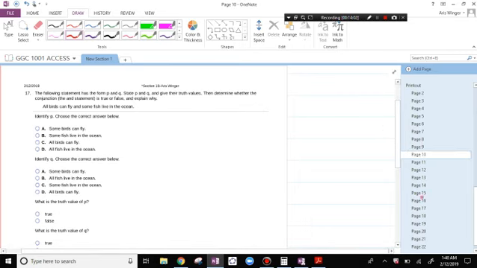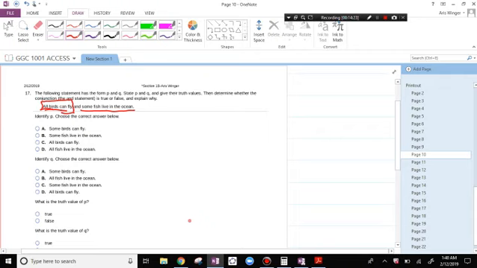The following statement has the form P and Q. State P and Q and give their truth values. Then determine whether the conjunction, the and statement, is true or false and explain why. All birds can fly and some fish live in the ocean. Not every bird can fly. The flamingo can't fly, I don't think, or an ostrich. There are some birds that can't fly.